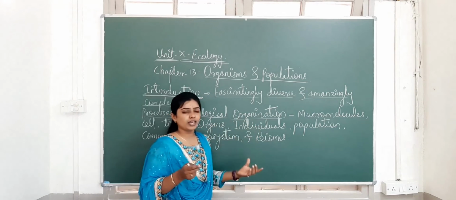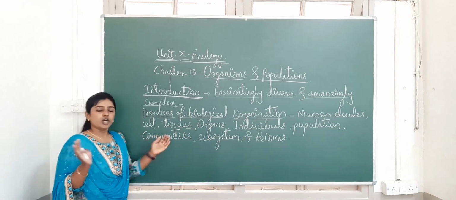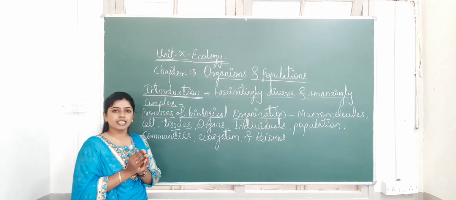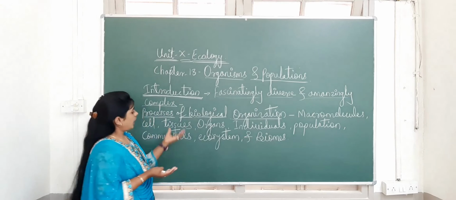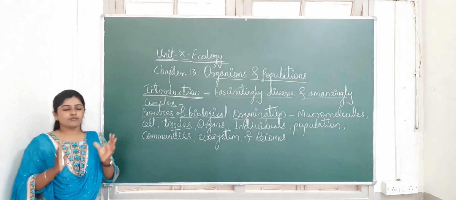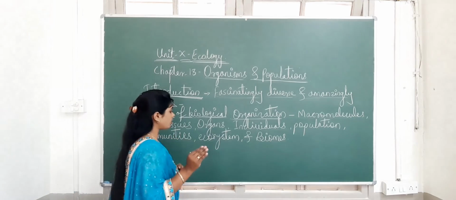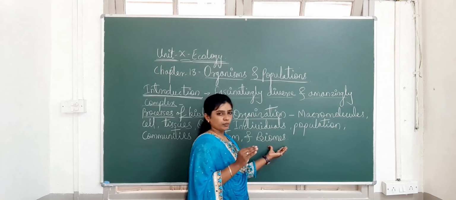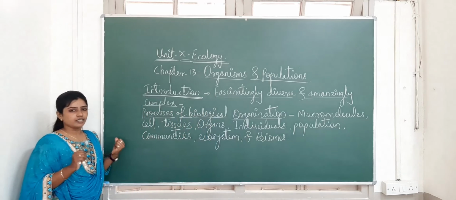And next, population. Population is a group of species. Next, community. All the different groups of populations or organisms together constitute a unit, and that is called a community. Then next, ecosystem. All the living organisms form a biological community and interact with their environment, and this is called an ecosystem. And next one is the biome. So these all are the concepts of biological organization.